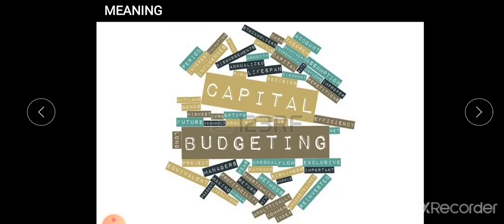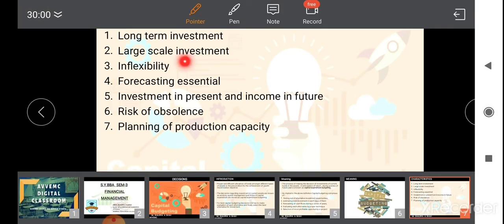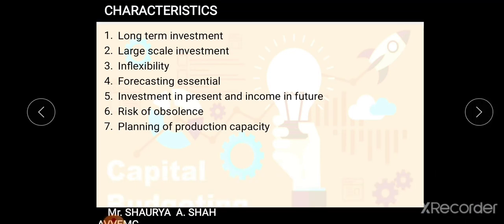Moving on to the characteristics of capital budgeting. As you all know, the majority of the parts are cleared in your definition only, but we'll see them one by one. There are around 7 major points in the characteristics of capital budgeting. First of all, we'll see the head points: long-term investment, large-scale investment, inflexibility, forecasting is essential, investment in present and income in future, risk of obsolescence, and planning of production capacity.